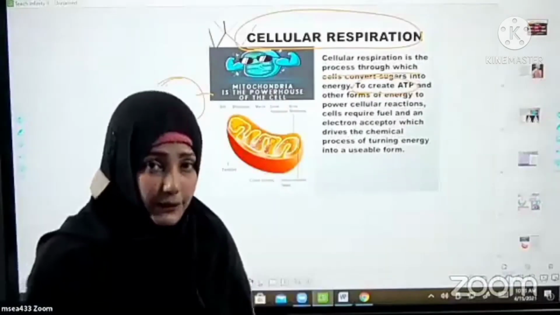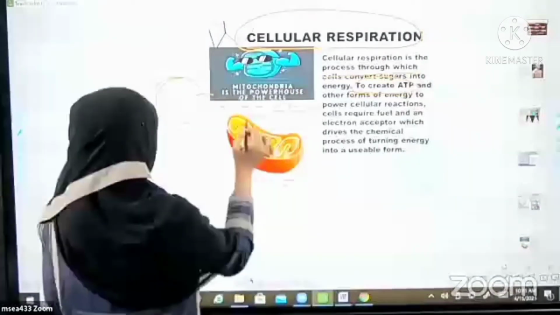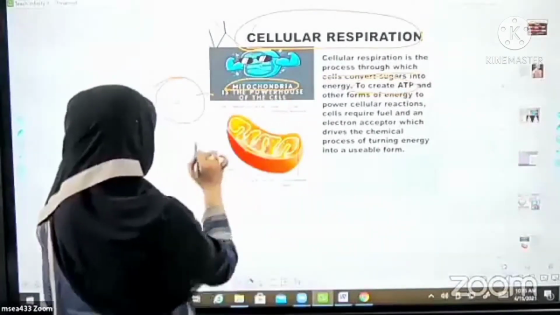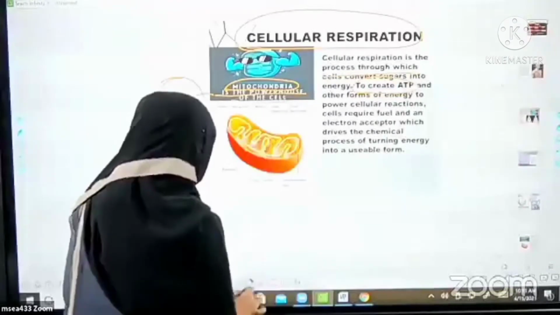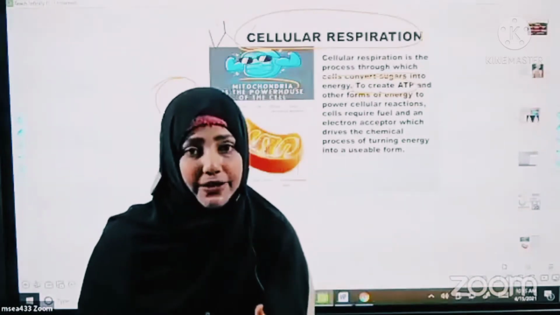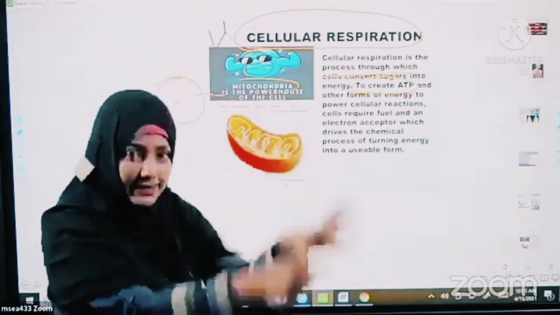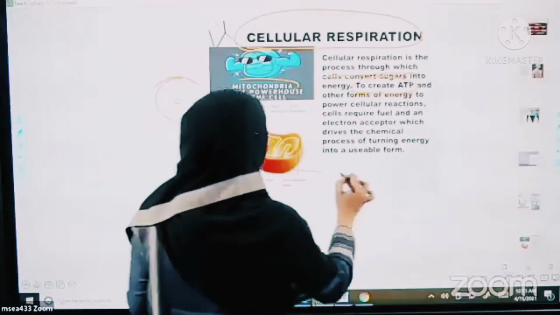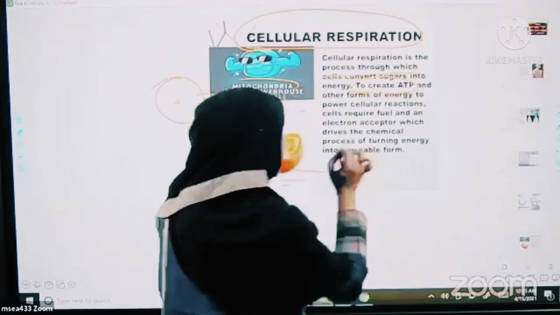This respiration takes place inside the cell. And we all know that inside the cell we have a structure called mitochondria, which is called the powerhouse of the cell, as it stores the energy for us. Whenever we need energy, mitochondria will release that energy in the form of ATP.